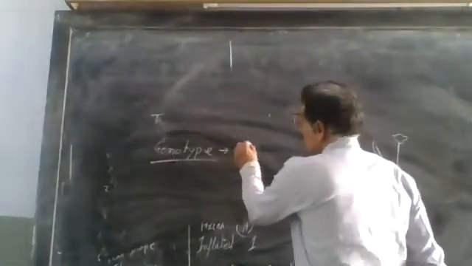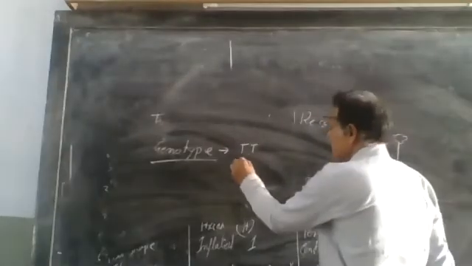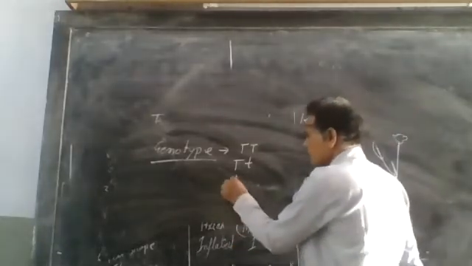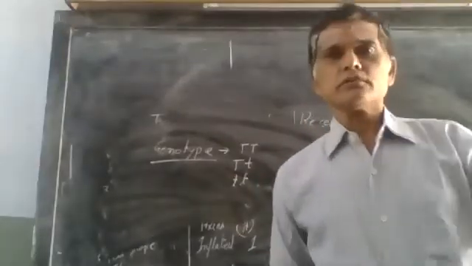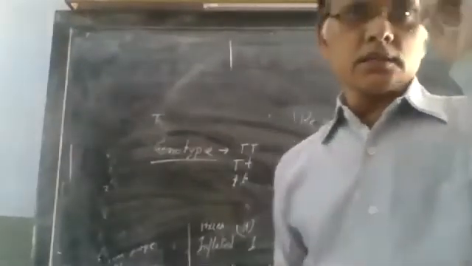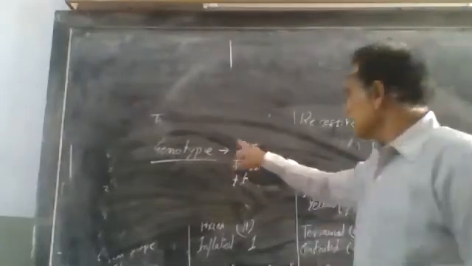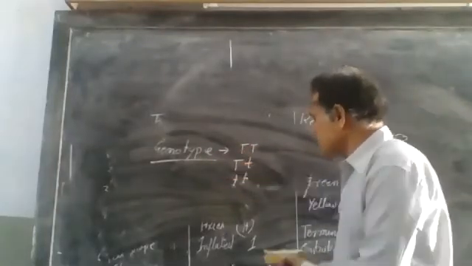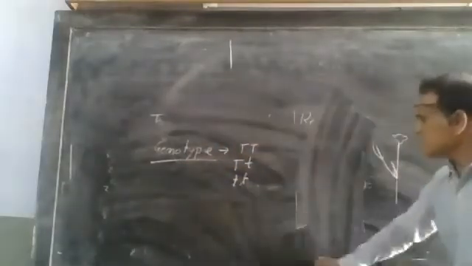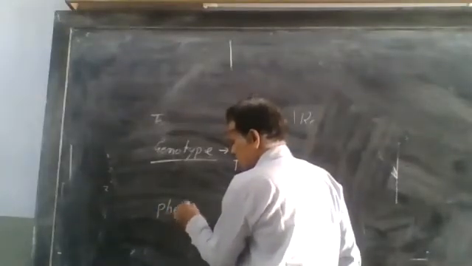Suppose capital T for tall plant, again capital T, small t. These are the characters shown by the genes, that is genotype. Capital T, small t are related to height characters that are present in the genes. Another one is phenotype.